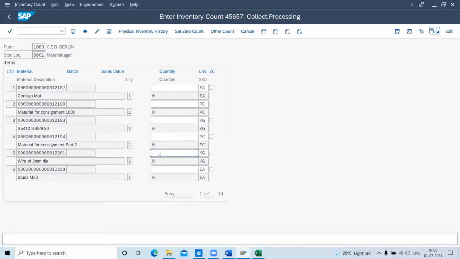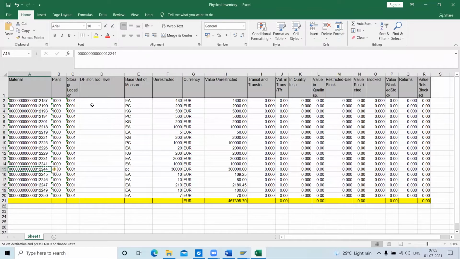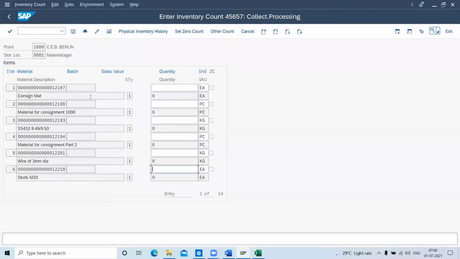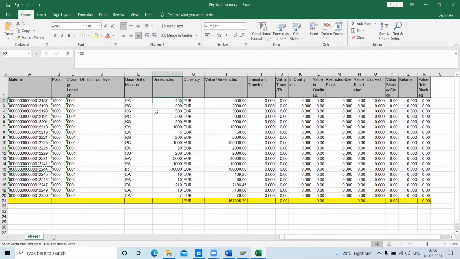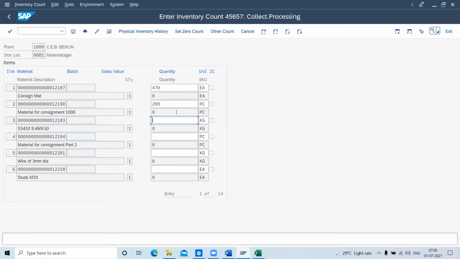Comparing. So I will compare this in the Excel sheet, right? In the first case I have 480 each for this material. Now, for our understanding, I will enter 470, like 10 quantity less. Others, like one quantity variation, the price is physical difference. Others, I will say 200 to 200. I got 93. If it's 500, I will enter 500.